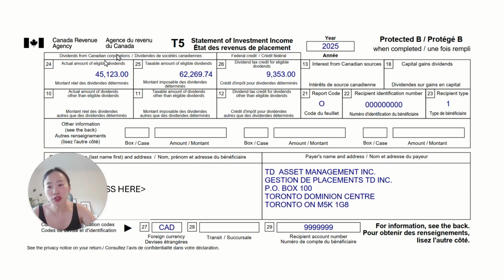Just for your reference, though, while this is the amount you might receive in cash, for tax purposes, we'll actually take the $62,270. This is a grossed up amount. It is grossed up at 38% federally for just that tax integration concept to prevail. So if you're ever curious why that number seems awfully high, again, it's not a mistake. It's likely the taxable number.